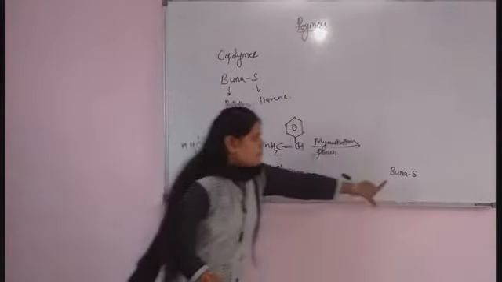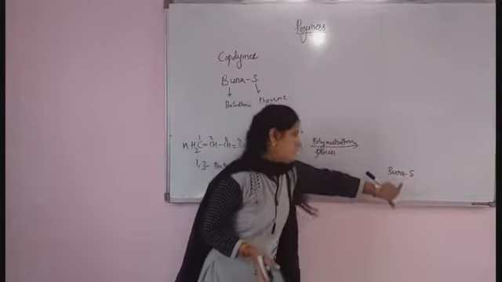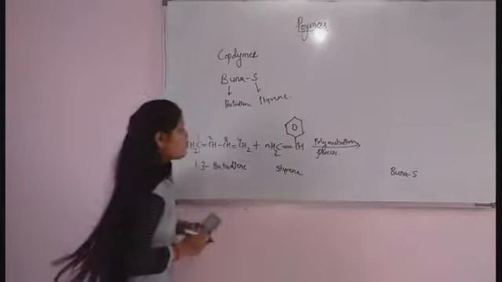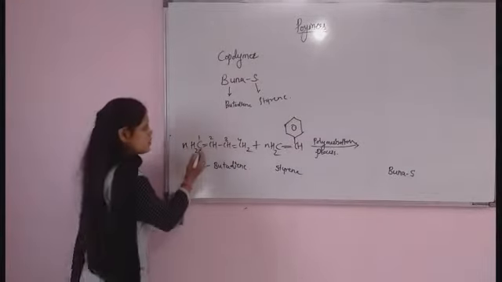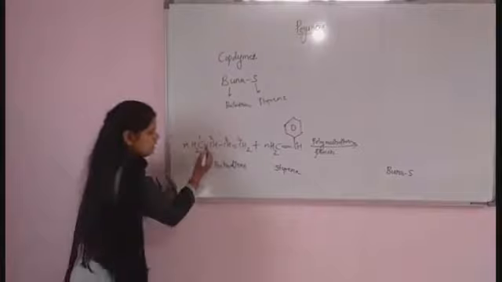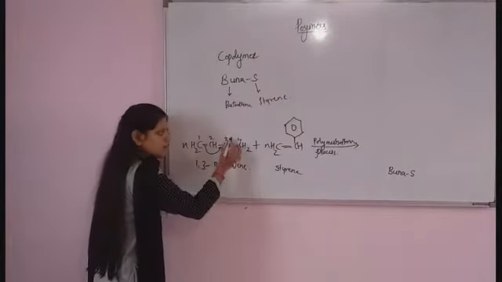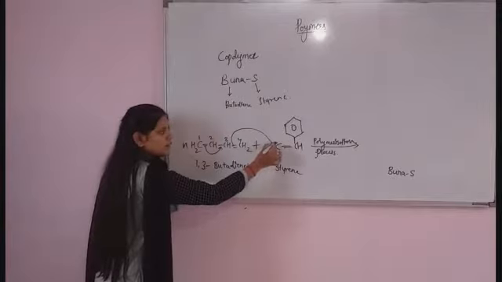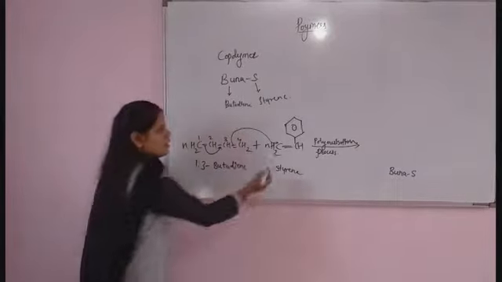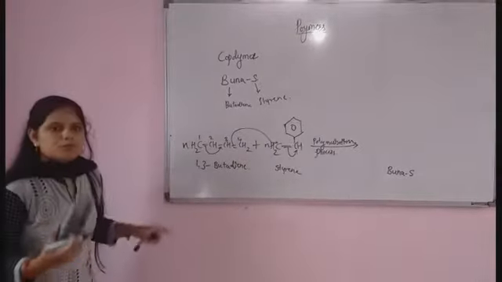Okay, this Na is nothing but sodium. Bu means butadiene, S means styrene, and Na is sodium. Now, how is BuNaS formed? The double bond present between this carbon and this carbon will shift here. Now this double bond will come and attack this carbon, and this will come here. So there is a formation of BuNaS.